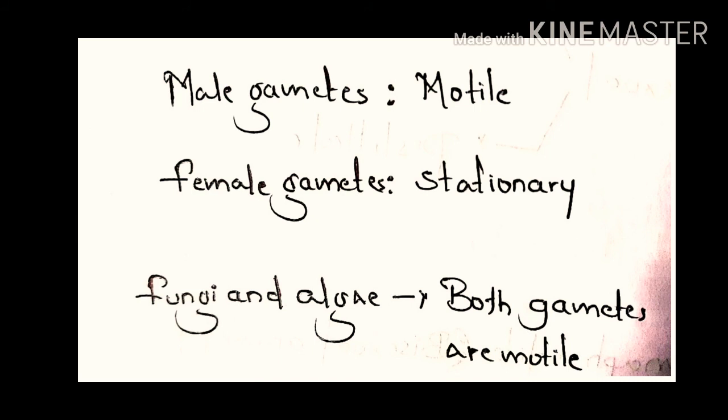See, in most organisms, the male and female gametes differ. The male gamete is motile, which means it is movable. It can move. And the female gamete is stationary, which means it cannot move. Only the male gamete can move and reach the female gamete for the fertilization process. In the case of some fungi and algae, both the gametes are motile. It means both the male and female gametes are able to move.